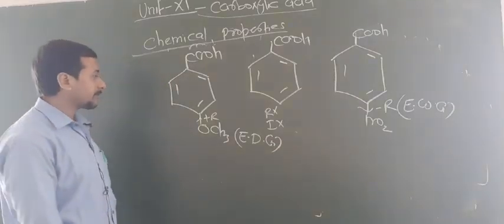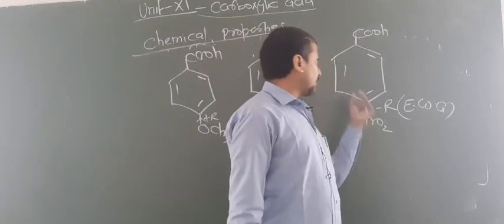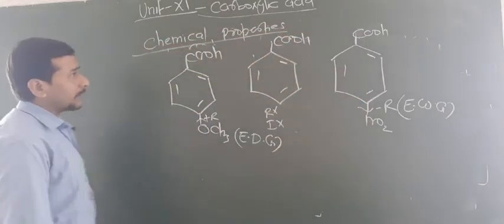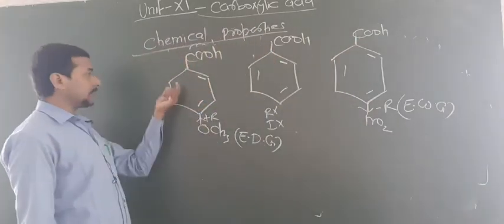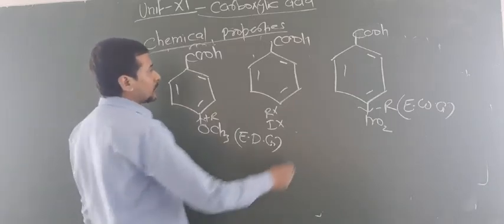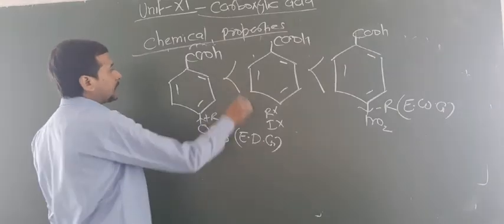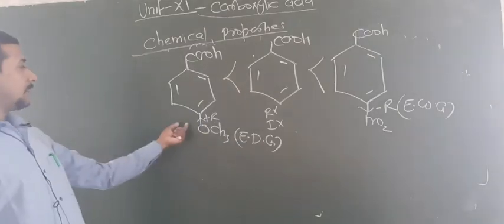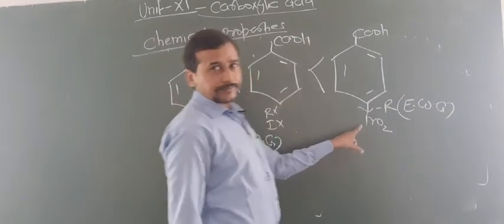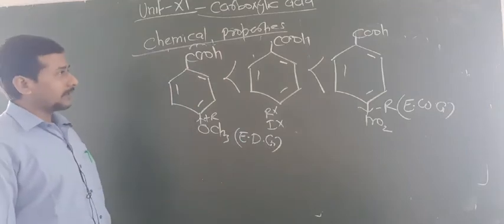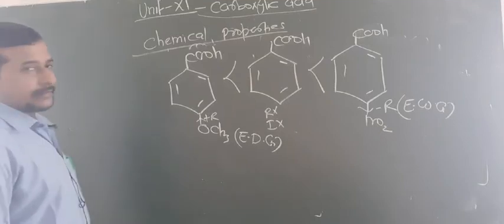I told you that an electron withdrawing group takes electrons from the ring, and the ring takes electrons from COOH. So that's why it increases the polarity of the O-H bond, that means the acidic nature. Now this donates electrons, so that's why it decreases acidic property. So in these conditions, para nitrobenzoic acid is more acidic than benzoic acid, and benzoic acid is more acidic than para methoxy benzoic acid. This is para nitrobenzoic acid, this is para methoxy benzoic acid. By this way you can find the acidic property of carboxylic acids. Are you getting this point?